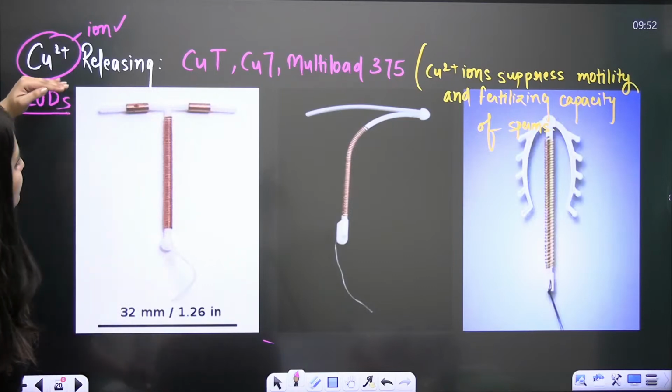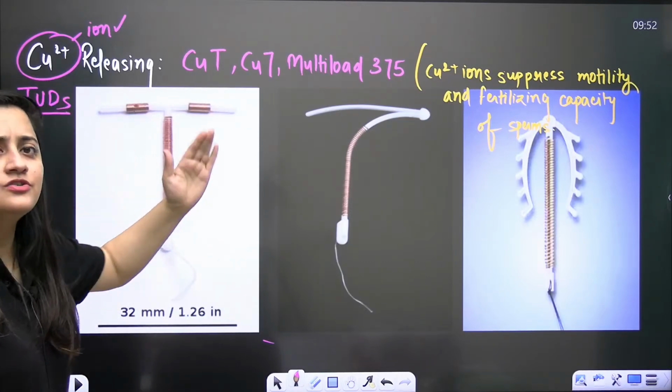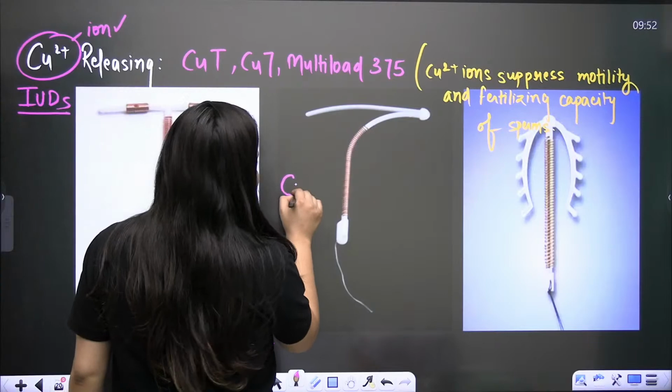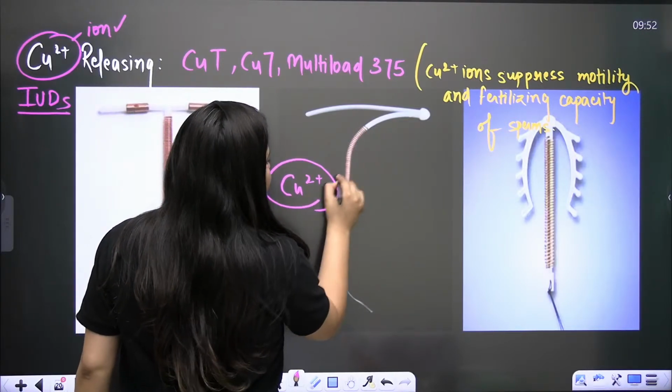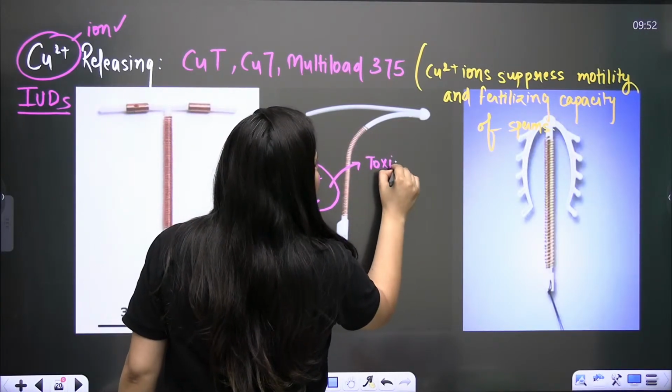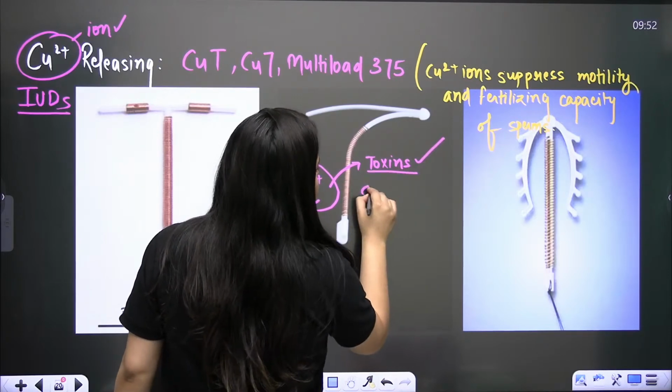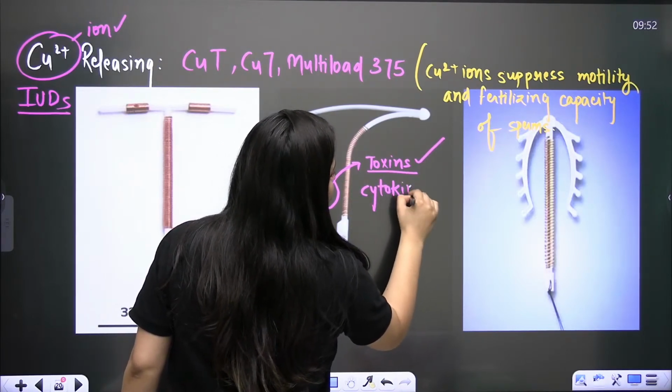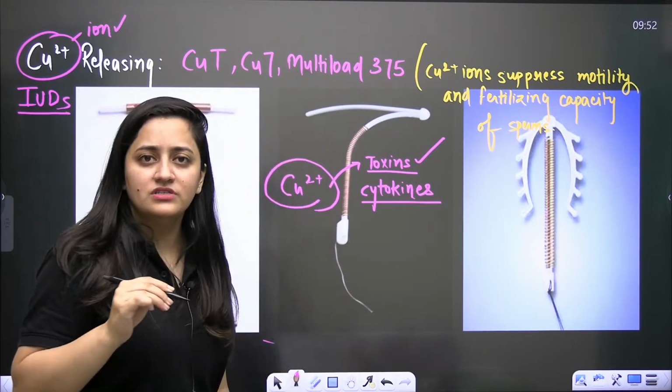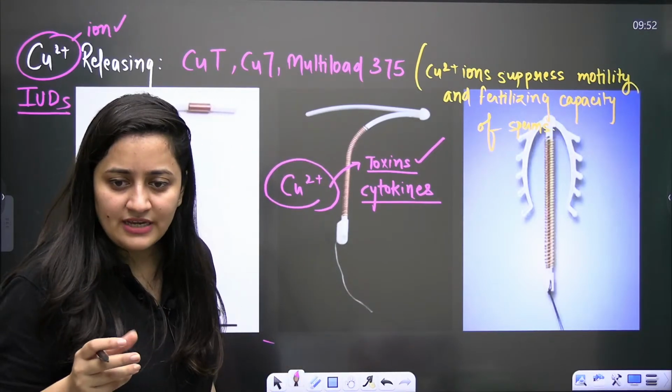So when I am saying the copper releasing IUD, of course it is going to release copper ions. These copper ions, you know what? They increase the secretion of some toxic cytokines. You know, cytokines are present in our immune system. They are basically a kind of protein.